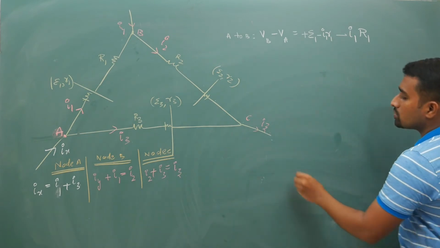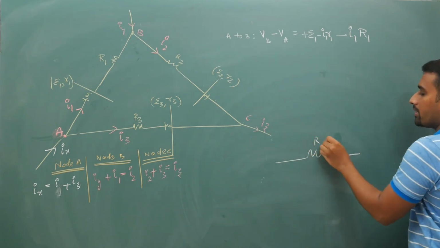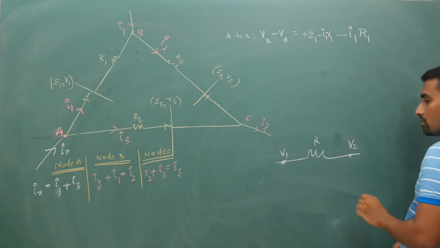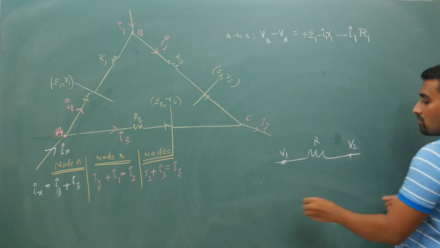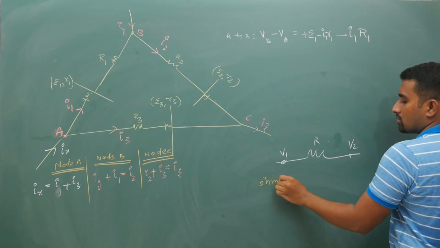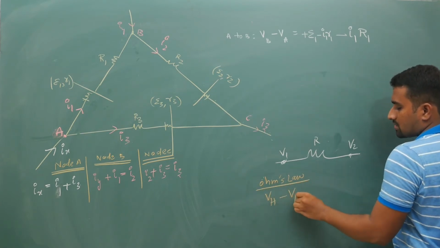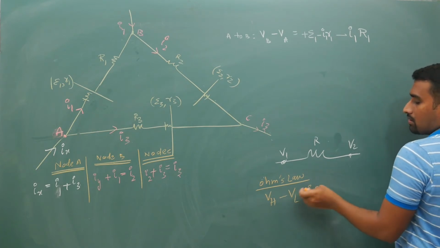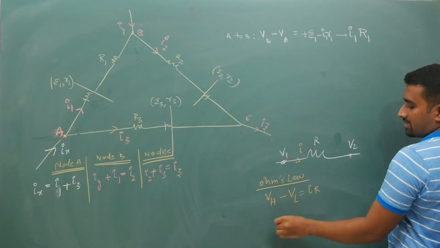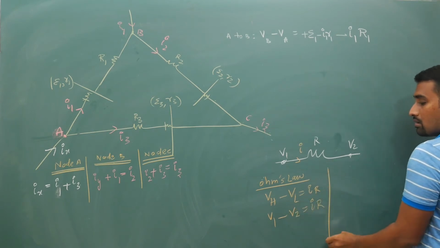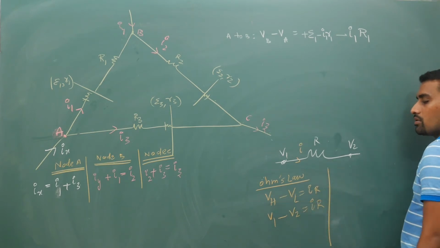In Ohm's law, if this is some point V1 and this is some point V2, don't get confused: V high minus V low is equal to IR. So if the current direction is like this, V1 minus V2 is equal to I into R, higher potential minus lower potential.